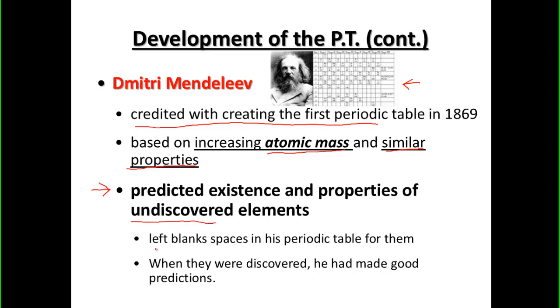So he actually left blank spaces in his periodic table, thinking that at some point elements would be discovered that hadn't been yet. And that was an interesting idea because scientists thought that all the elements had been discovered. Dmitri left blank spaces, saying that if we were to find this element at some point later on when science can catch up to it, it would have similar properties. And the properties he predicted were very good predictions. He was very close on the density and the reactivity and many of the things about what they would look like. So it was pretty amazing science-wise. So Dmitri, father of our periodic table.